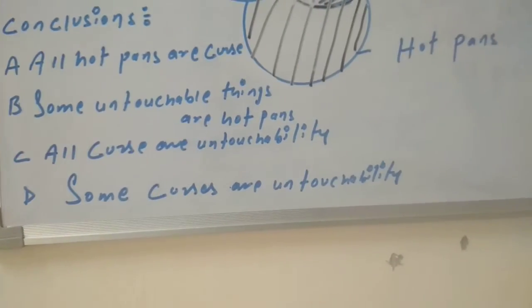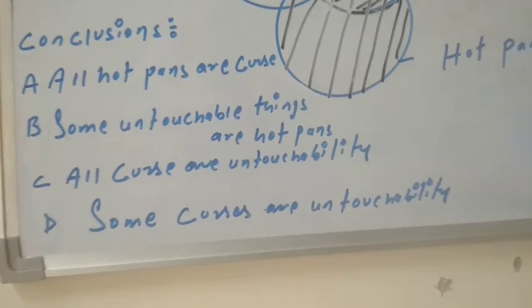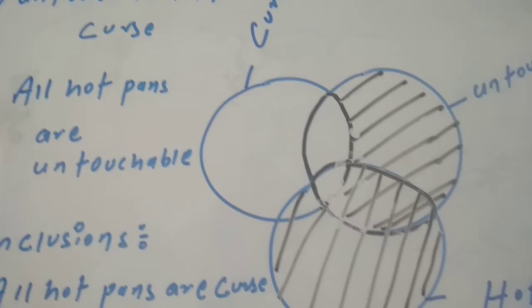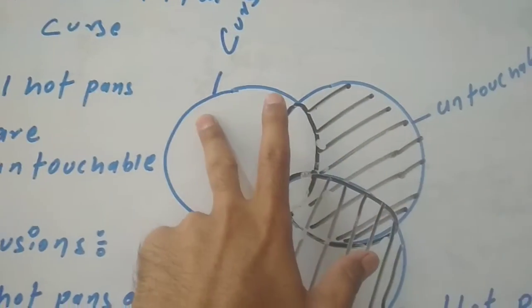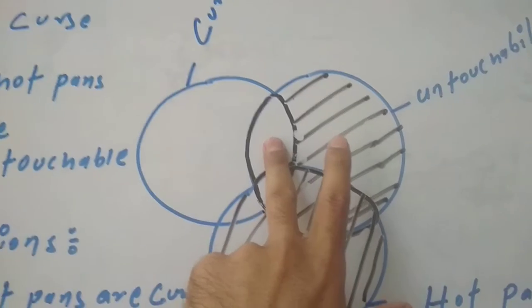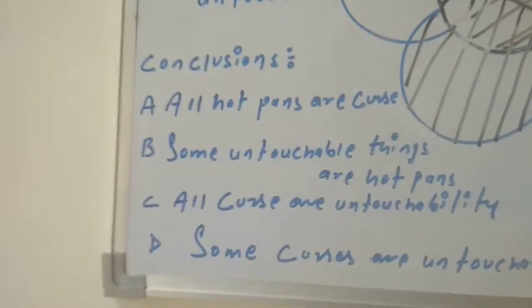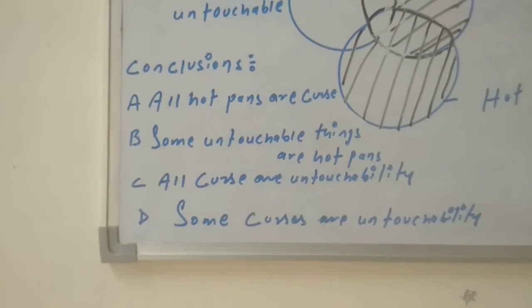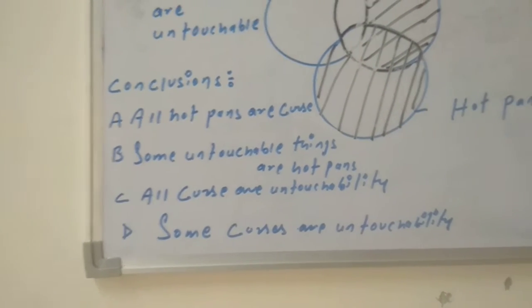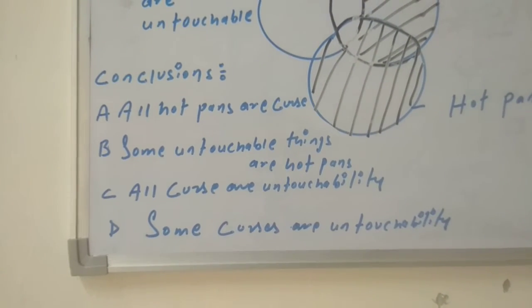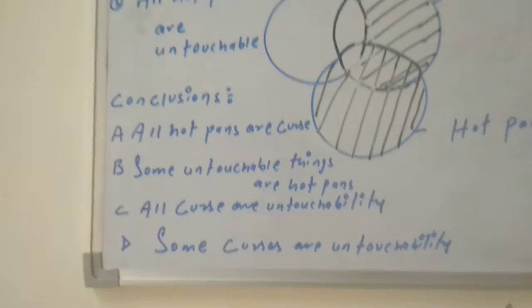Now the last one: some cuts are untouchability. See, this is the cuts. Of course some cuts are part of untouchability. So some cuts can be part of untouchability. So this is also a correct answer. So I can take only two answers, one is B and one is D. Some untouchable things are hot pens, some cuts are untouchability. So the answer is B and D for this particular question.